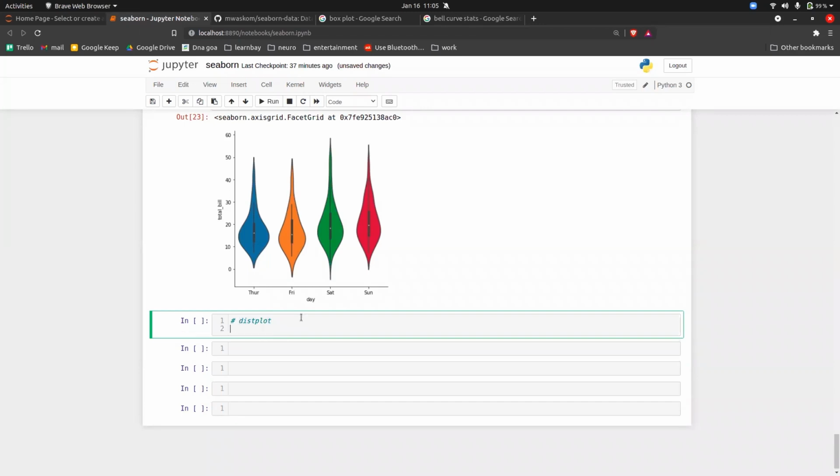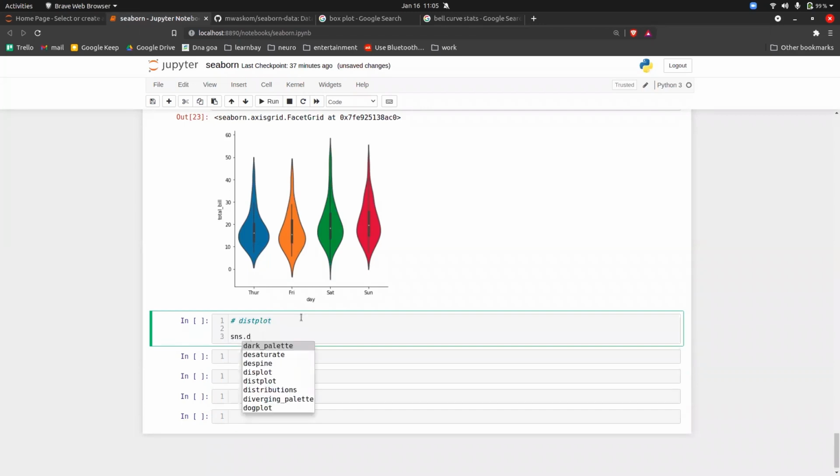How? So you can do sns.distplot. Inside this, you can put the value of x. So x is, let's say, tips data, total bill.